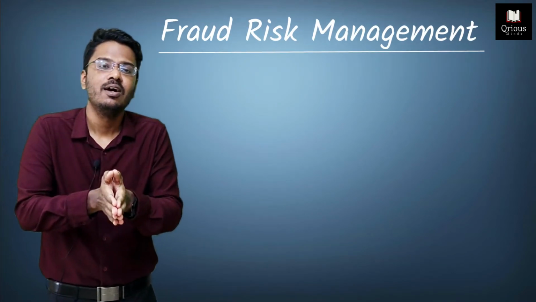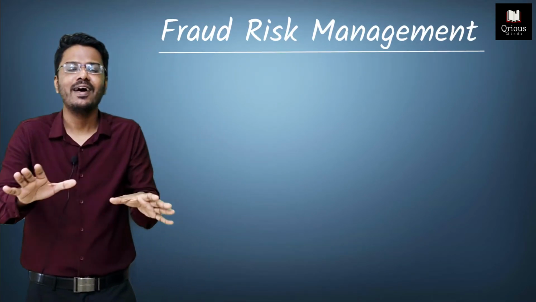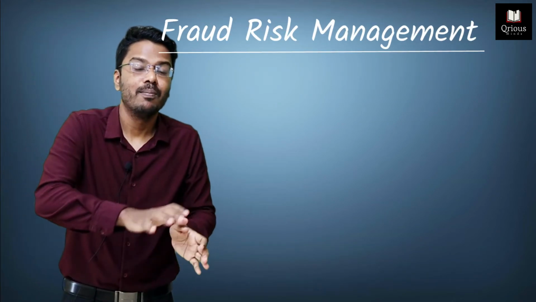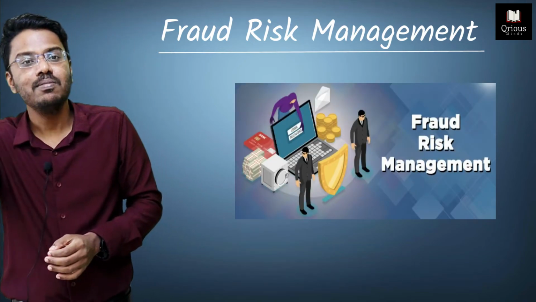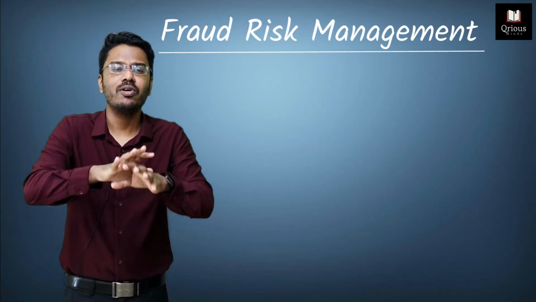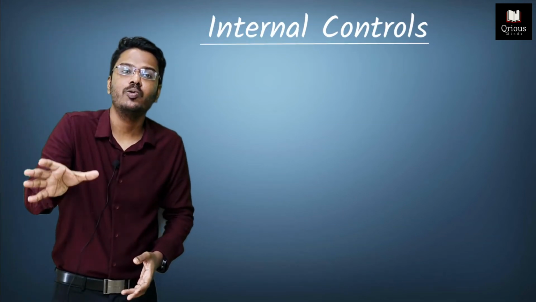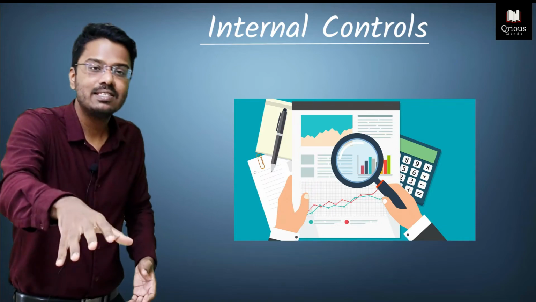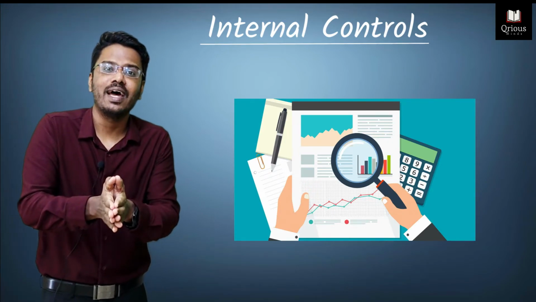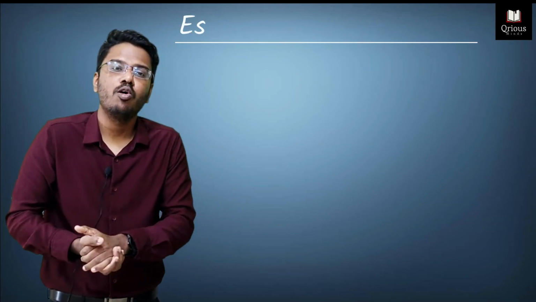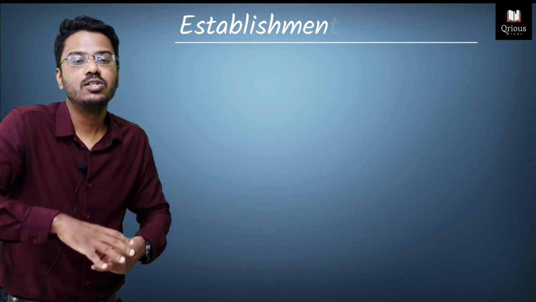And after discussing the fraud triangle, we move on to the next topic, managing the risk of fraud. How can the management manage the risk of fraud? The management can employ some controls in the organization, more relevantly known as internal controls. Internal controls are those controls that the management can place in an organization to ensure that everything happens in a smooth way. Establishment of controls is the first way the management can manage the risk of fraud.